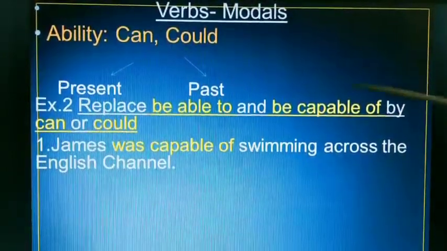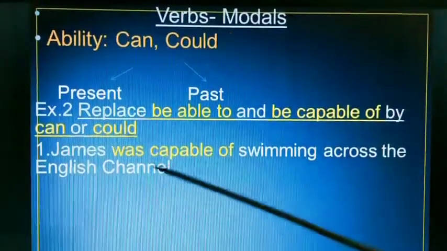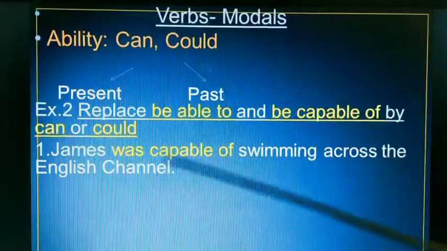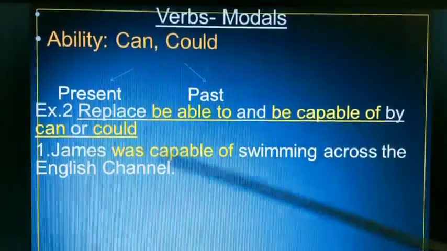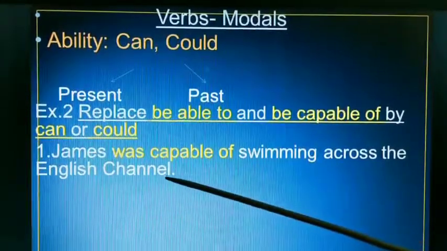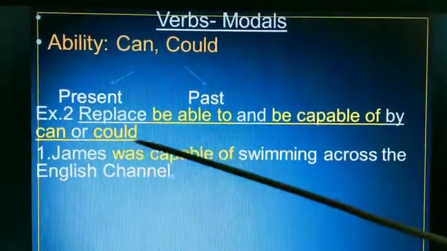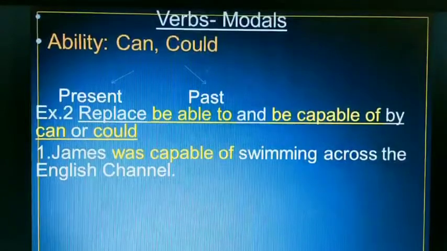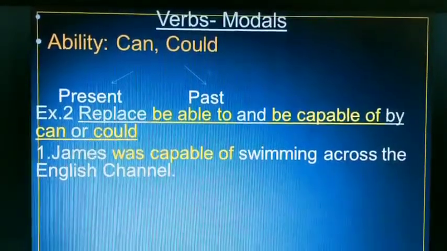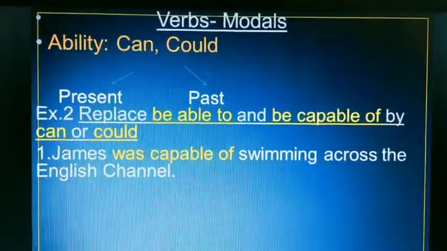Okay, what is the English Channel? English Channel is a part of Atlantic Ocean separating southern England and northern France. Okay, Aarti Saha, you know, Aarti Saha is the first Asian woman who swam across the English Channel. This is not our topic.